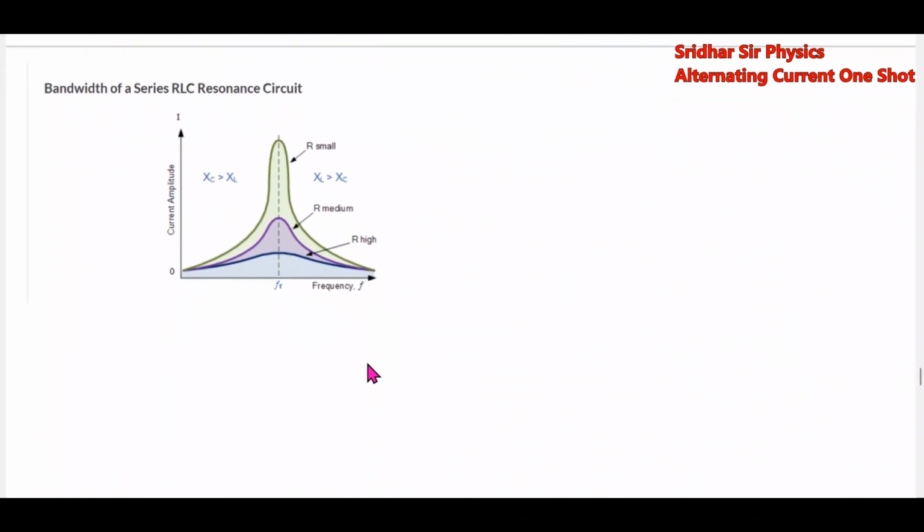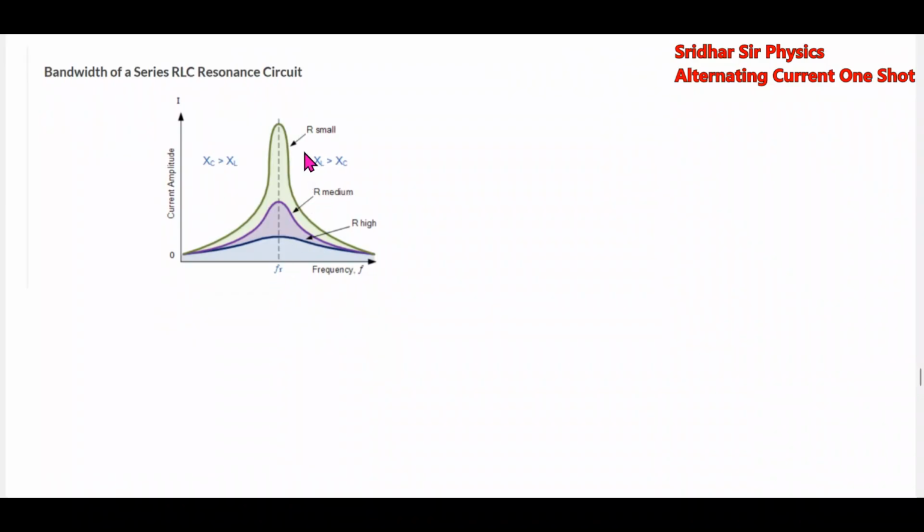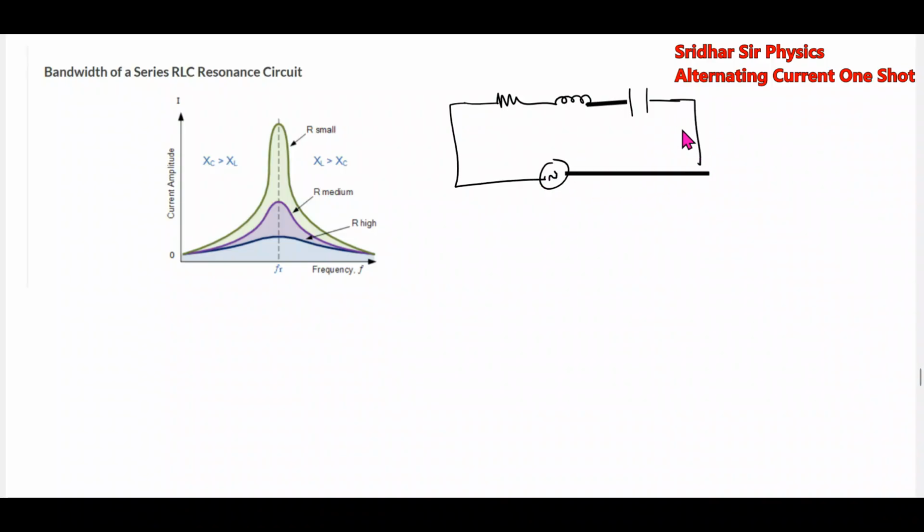Now, as we change the value of R in the circuit, what will happen to the flow of current? The flow of current depends on the frequency.